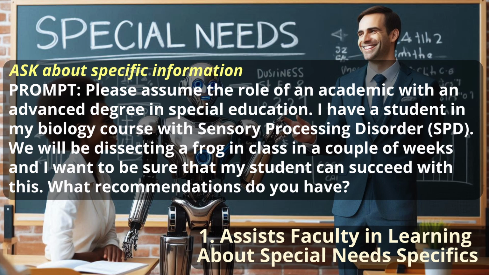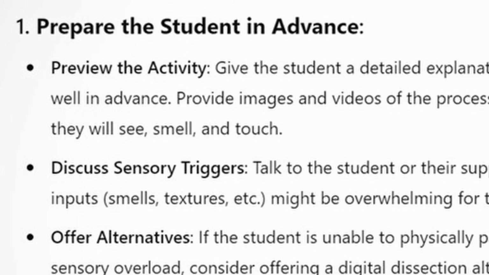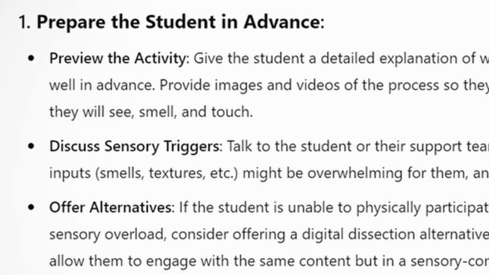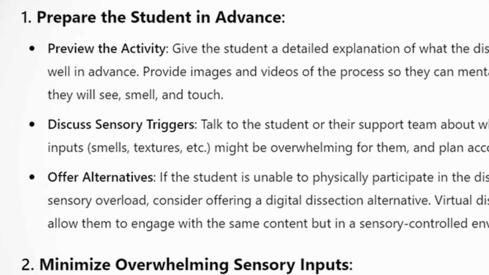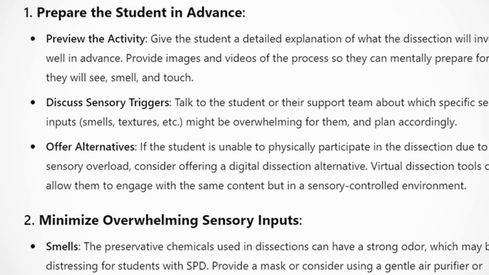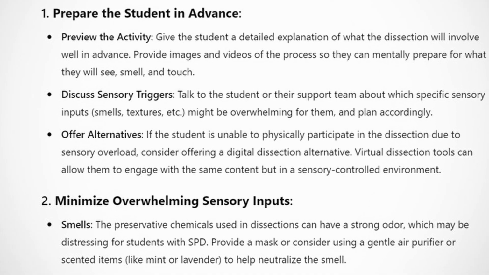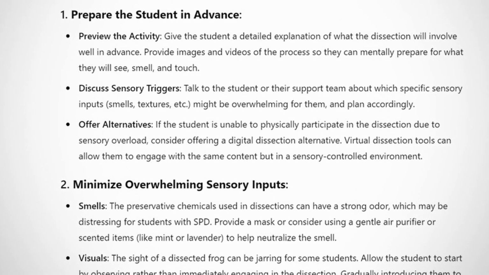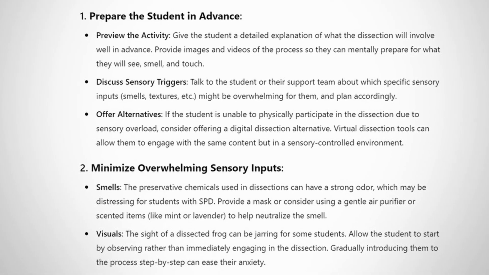We can feed this into an AI such as ChatGPT, and it'll give us really great answers, really useful information that can help us to ensure that this student will have a successful educational experience. It's telling us about preparing the student in advance, having some alternatives, minimizing the overwhelming sensory input, and then also different things such as, well, what does that mean? Smells, visuals. Again, really useful information that can help me to ensure that that student will succeed.